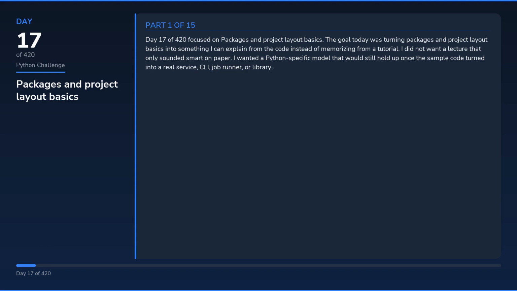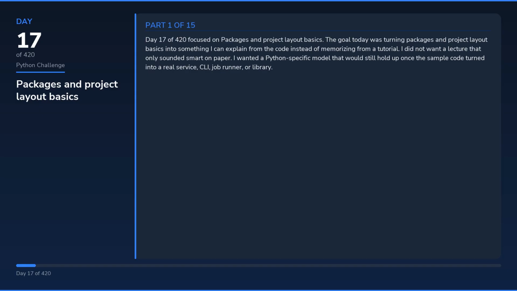Day 17 of 420 focused on packages and project layout basics. The goal today was turning packages and project layout basics into something I can explain from the code instead of memorizing from a tutorial. I did not want a lecture that only sounded smart on paper. I wanted a Python-specific model that would still hold up once the sample code turned into a real service, CLI,